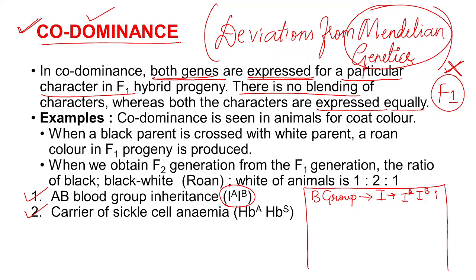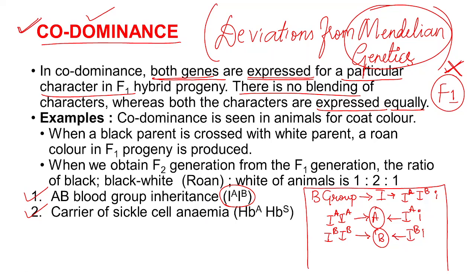Of these, when the individual has IA and IA, it will lead to blood group A. And blood group A is also resulted by the presence of one dominant gene, that is IA, and one recessive gene, that is small i. Similarly, the B blood group can be found by having two dominating genes, that is IB, or else one dominating gene, IB, and one recessive gene, small i.